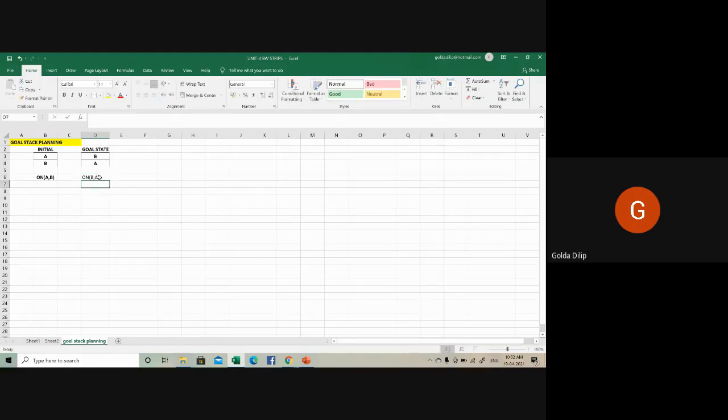Fine. When you say goal stack planning, we have a stack associated with it. In goal stack planning, a stack is associated with it. So I'm going to put my goal onto the stack. This is my stack. Let me put the goal onto my stack. So what is my goal? Right now, my goal is on(B, A).